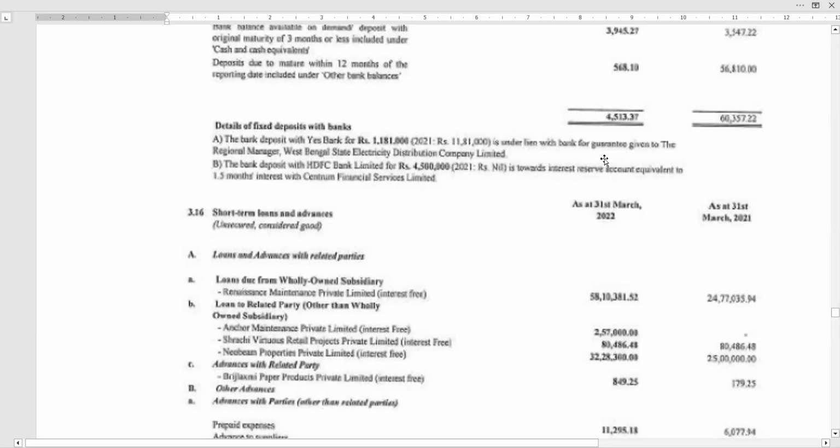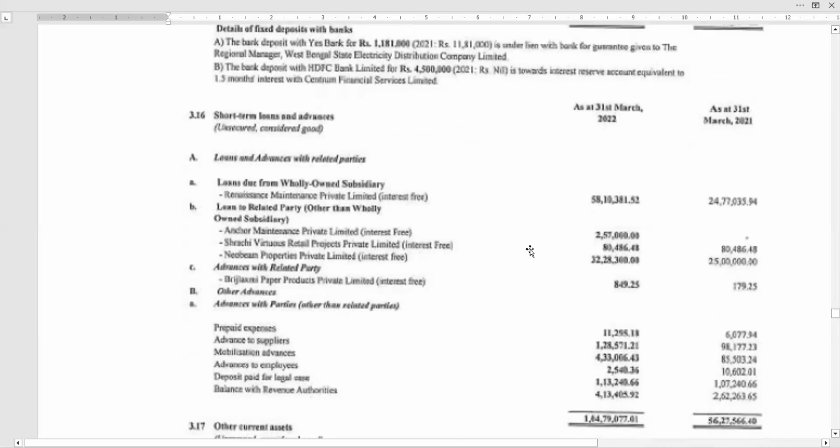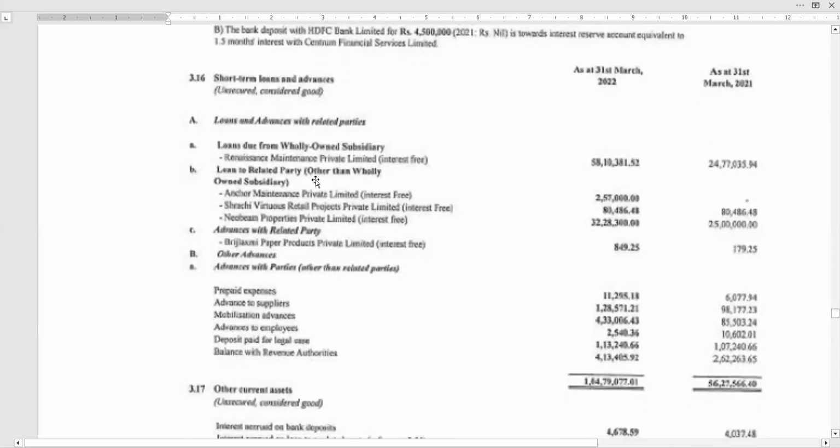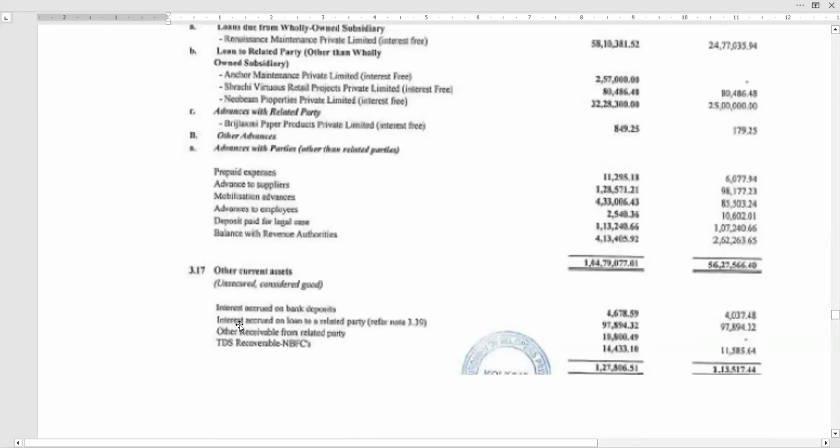This is because they have taken a lien. I mean, the deposits are under lien because of some bank guarantees. Now coming to short-term loans and advances with related parties: loans due from wholly owned subsidiary, loans to related parties, advances with related parties, other advances. Now other current assets, see what they have shown: interest accrued on bank deposits, interest accrued on loan to related parties, other receivables from related party, TDS receivable from NBFC. Did you observe this?